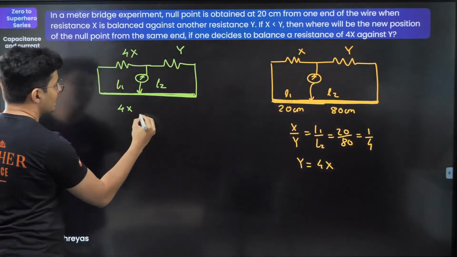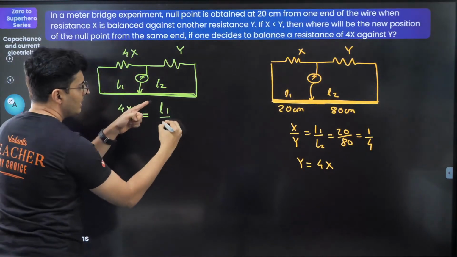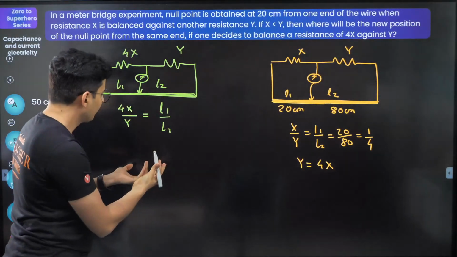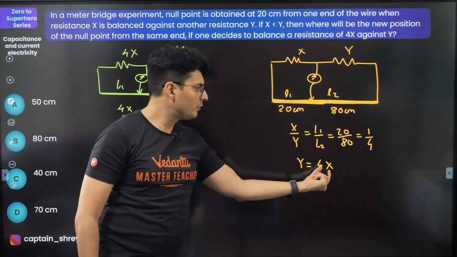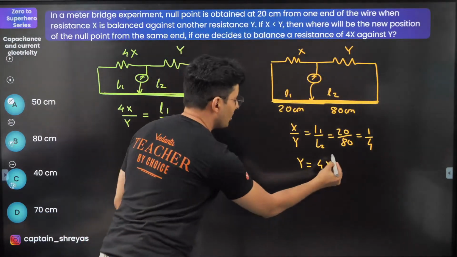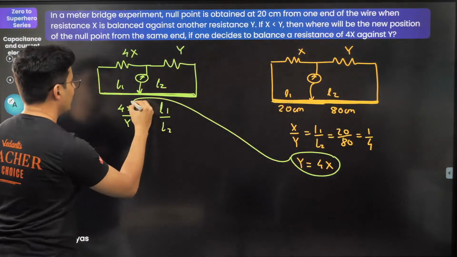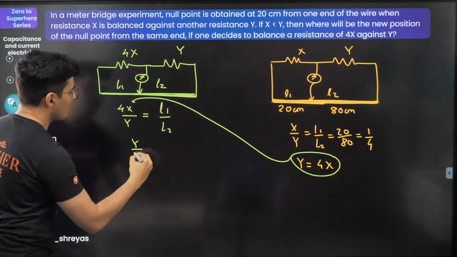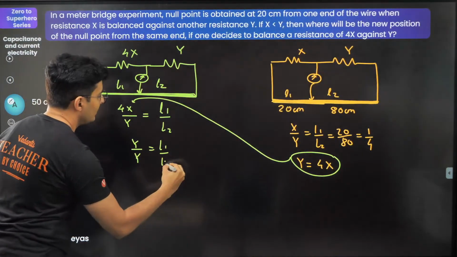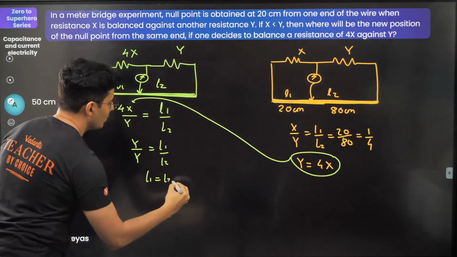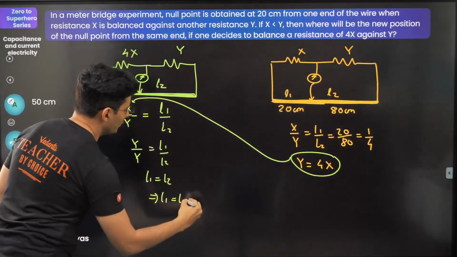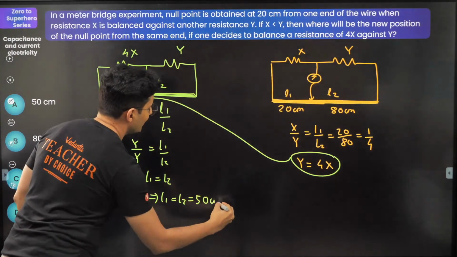So 4X by Y will be L1 divided by L2, Wheatstone Bridge. Hold on. 4X is just Y. That's what I got over here. So Y by Y is L1 by L2. So naturally L1 is L2. Therefore L1, L2 both are midpoints. So 50 centimeters. That's the answer.